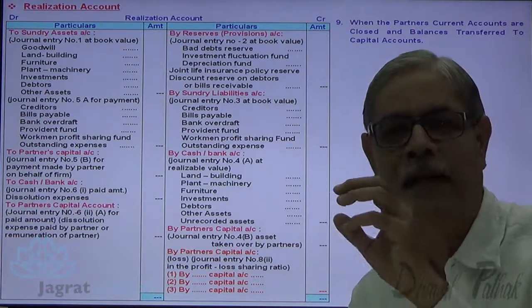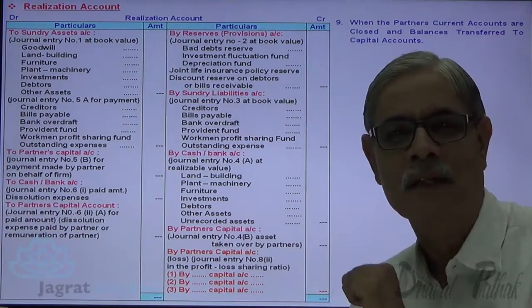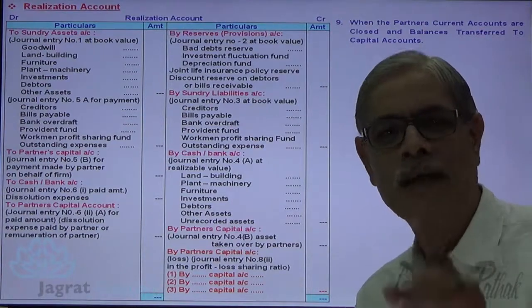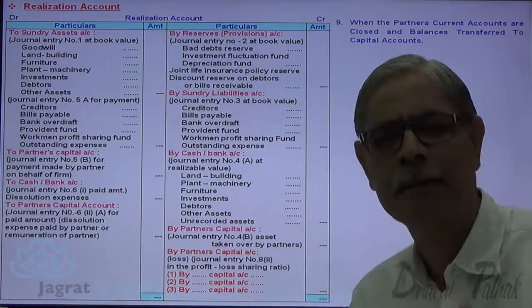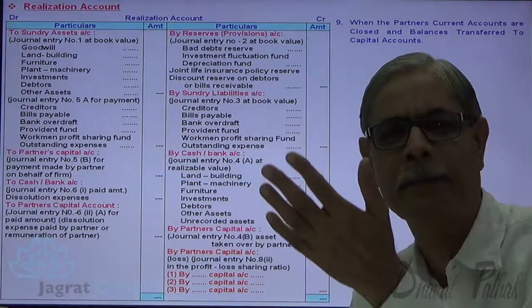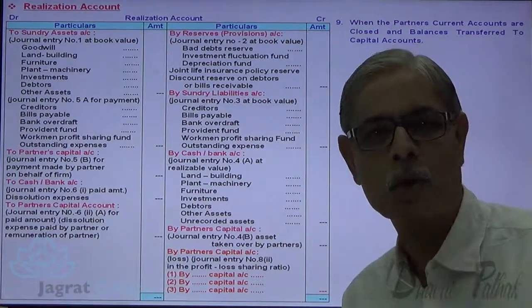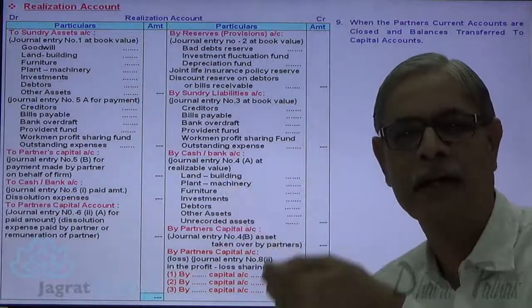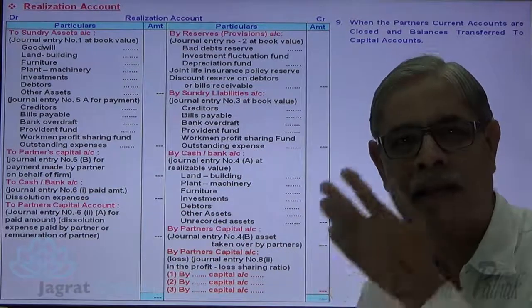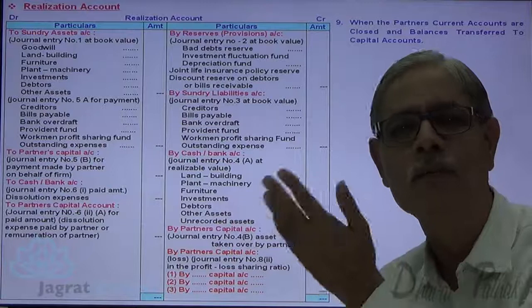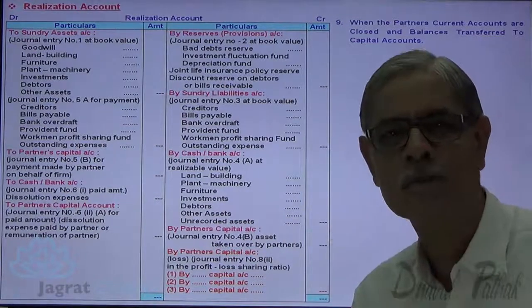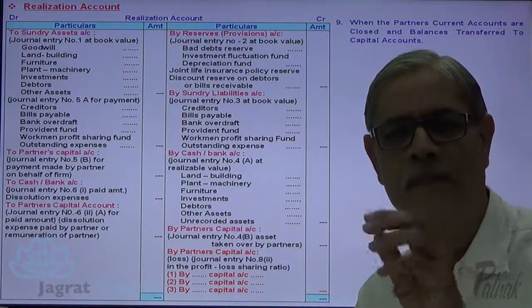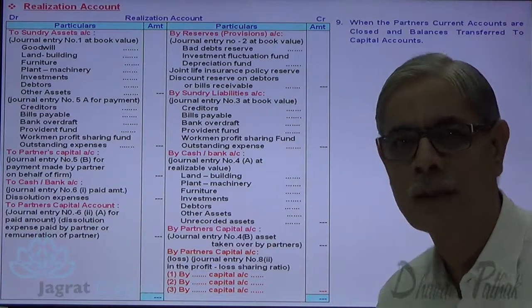Now I want to take care of the partners current account. It may have a debit balance or a credit balance, whatever it may be. That has to be transferred to the fixed capital account because the firm is to be closed down. There is no need to maintain separate fixed capital and current accounts for the future because there is no future for the firm. The firm is dissolved, so all the current account balances will be transferred to the capital accounts of the partners.